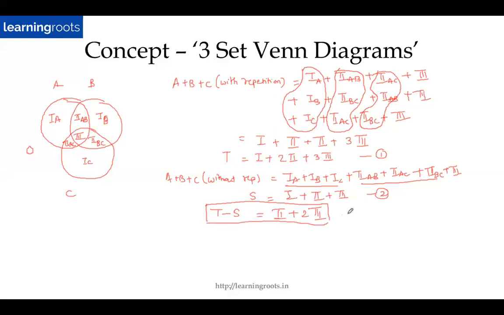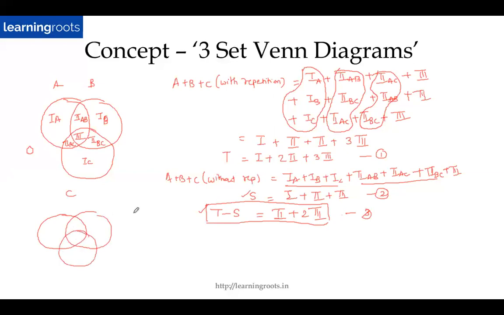So you need to know these two things, right? You need to know that S is equal to 1 plus 2 plus 3, and you need to know that T minus S is 2 plus 2 times 3. Fine. So this is a derivation of what we wanted. Now let me explain what T is and what S is and how we will use this in questions. So I'll go back to that same example that I talked about.